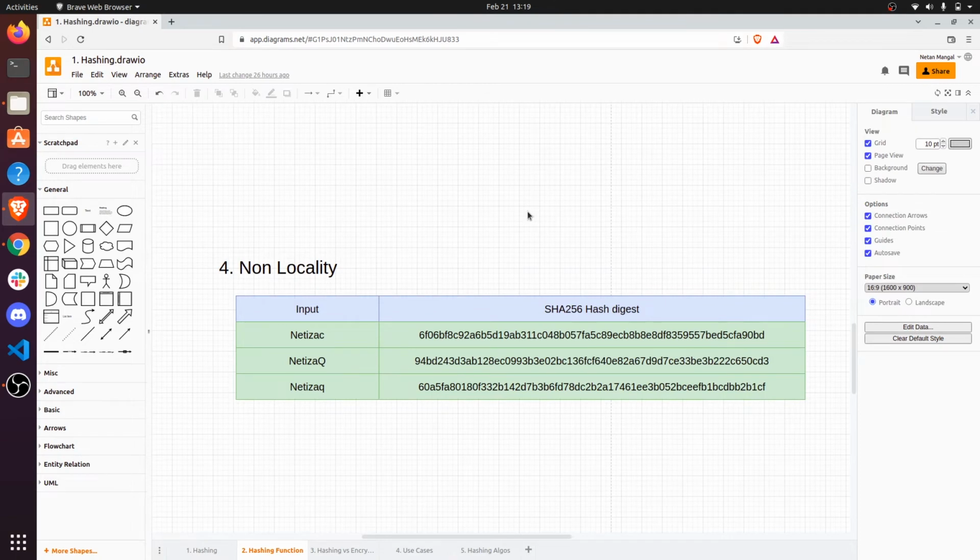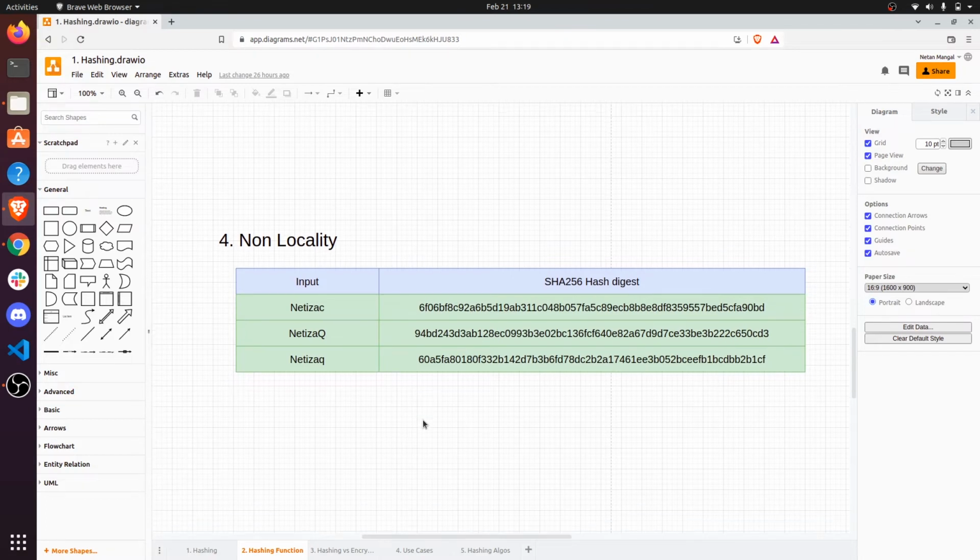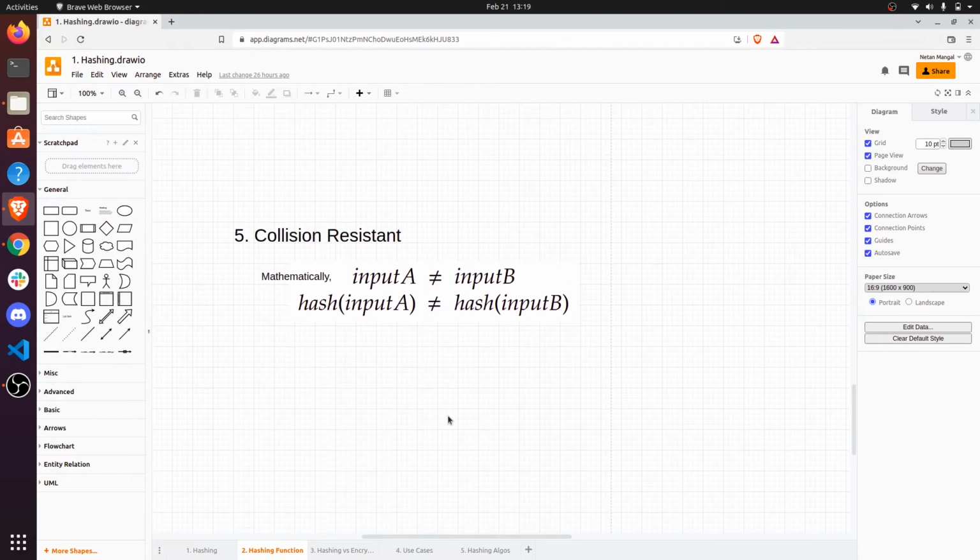Next feature is non-locality. A hashing function should produce a significant difference in the output even for a small change in the input. As we can see, for Netizhack with a small c in the end, here is the SHA-256 hash digest for it. And if we change c to a capital Q, the hash is significantly different, and for even capital Q and small q, the hash changes very significantly. This adds to the complexity of decrypting the hash.